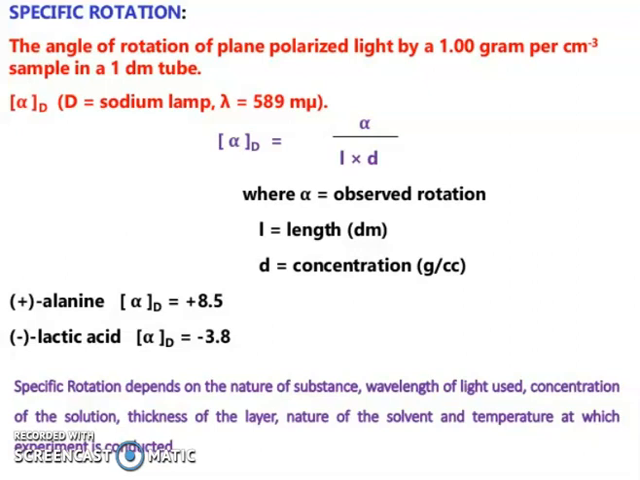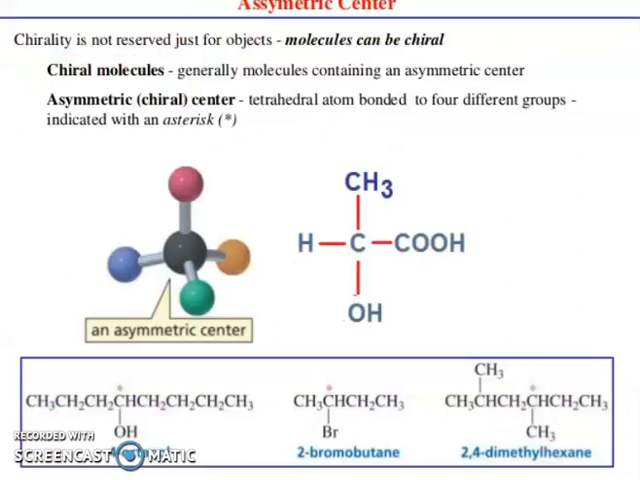So plus alanine alpha D is plus 8.5, and minus lactic acid alpha D is minus 3.8. So specific rotation depends on the nature of the substance, the wavelength of light used, the concentration of the solution, the thickness of the layer, the nature of the solvent, and the temperature at which the experiment is conducted.